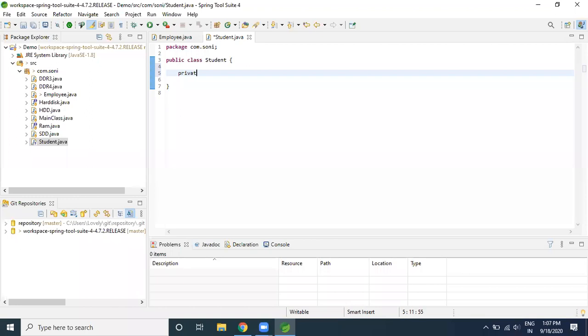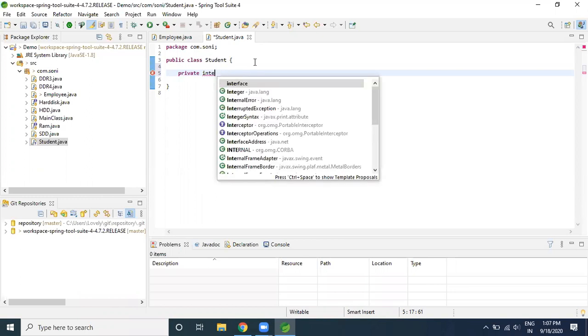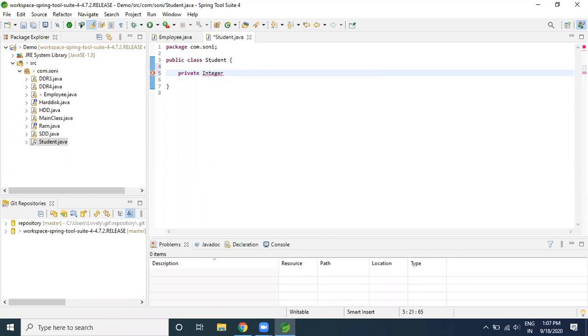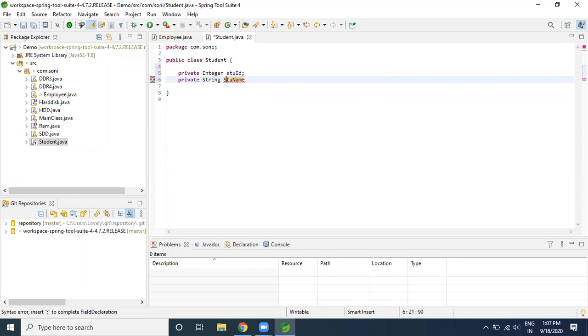Let me do private int stuId. Here guys, try to use Ctrl+Space, it will reduce your effort. I will follow all the standards, and I will not write a single piece of code without following the standard, because only in this way will you get more visibility into how exactly you need to follow it as part of your coding. Everything we do is live coding. Then private String stuName. You can mention it like this, but you need to follow the naming convention.